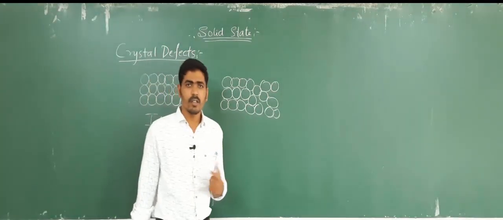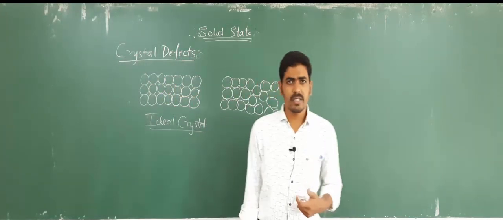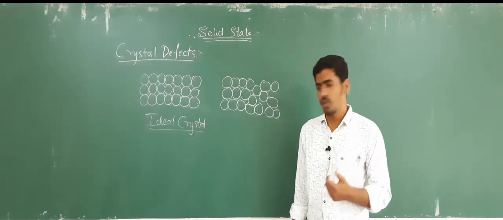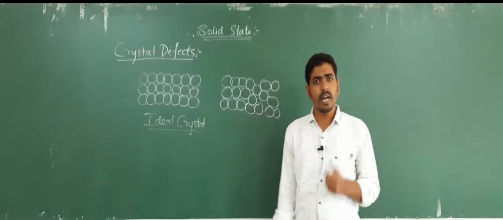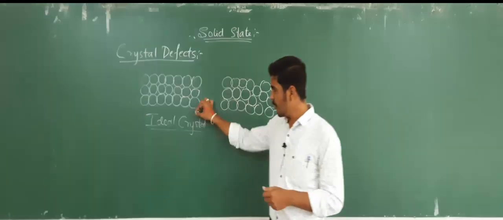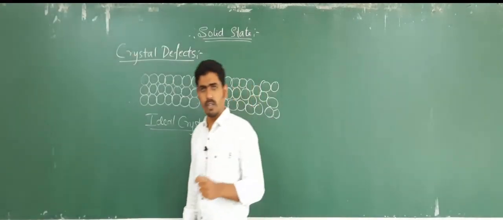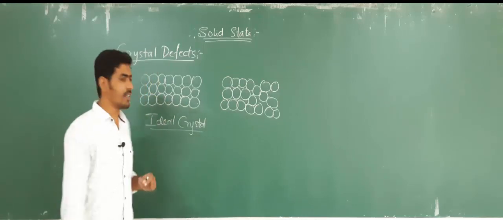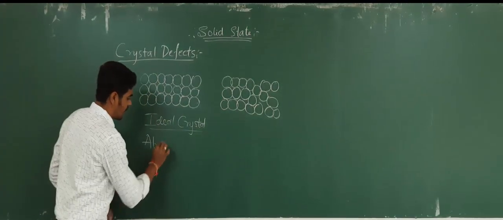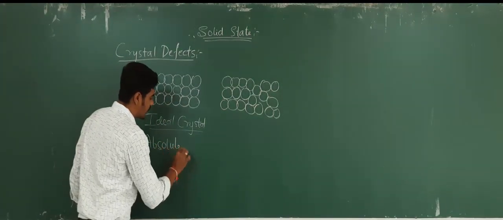But in nature we will get crystals which do not show this kind of arrangement. This kind of arrangement will be observed in solids only at absolute temperature.